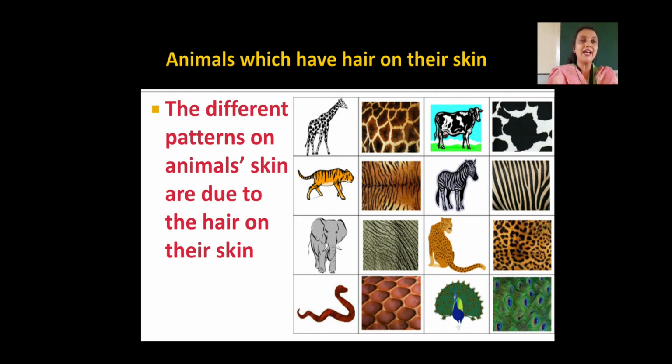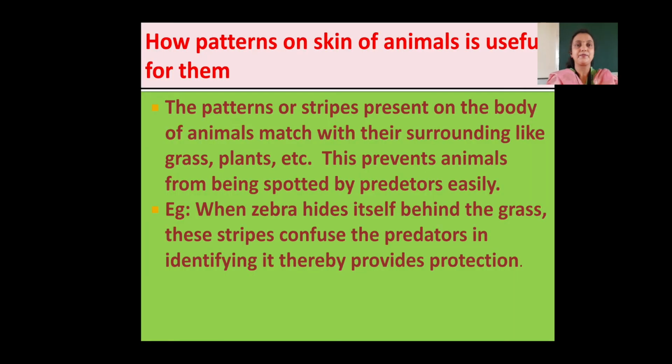Okay, so we have how patterns on the skin of animals is useful for them. Okay, now if you see here, the patterns or stripes present on the body of animal match with their surrounding like grass, plants, etc. These prevent animals from being spotted by predators easily.